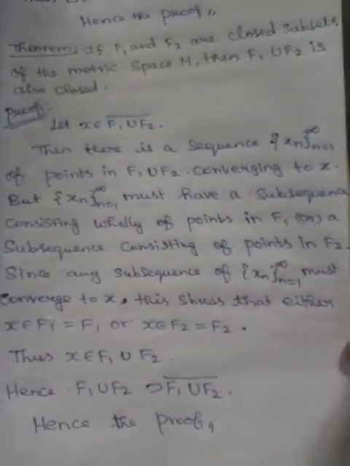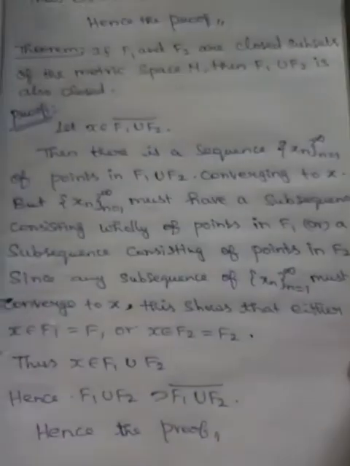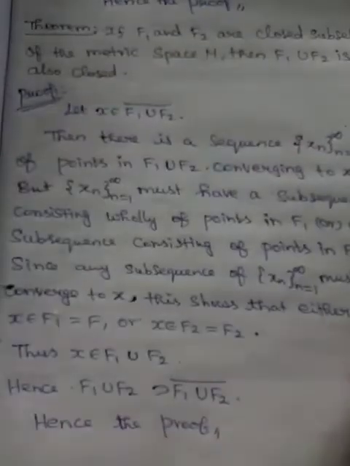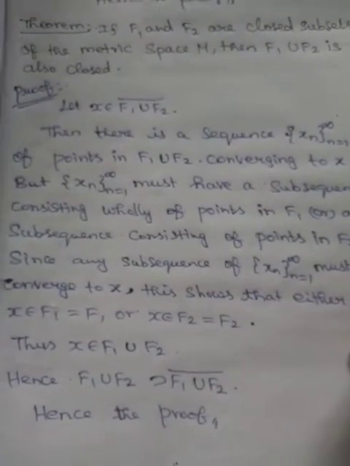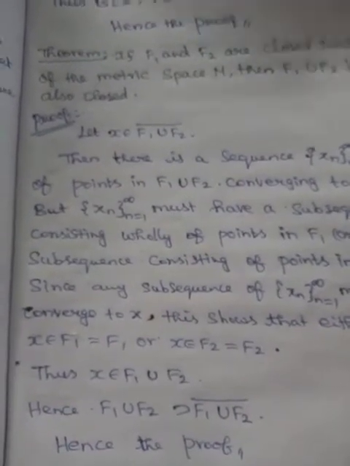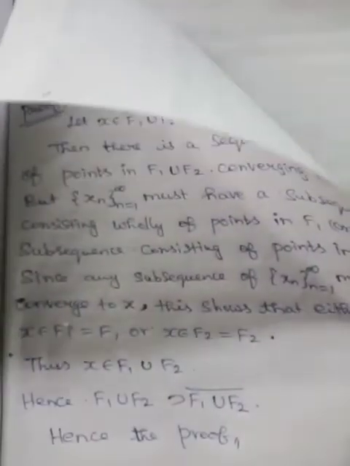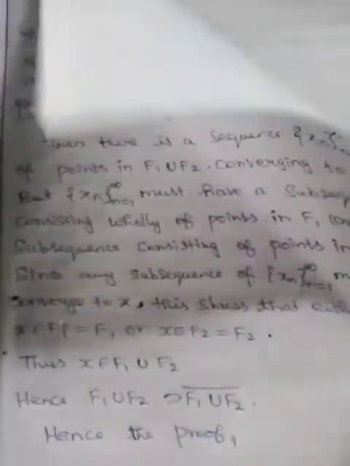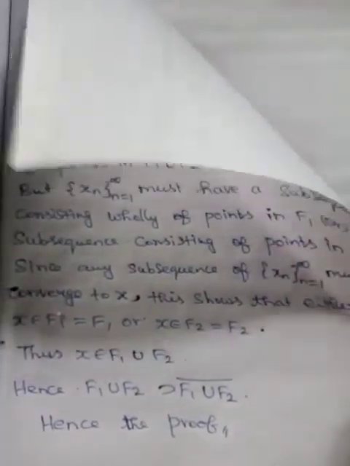Since any subsequence of xn must converge to x, this shows that either x belongs to the closure of F1, equal to F1, or x belongs to the closure of F2, equal to F2. So x belongs to F1 union F2, hence the closure of F1 union F2 is contained in F1 union F2, hence the proof.